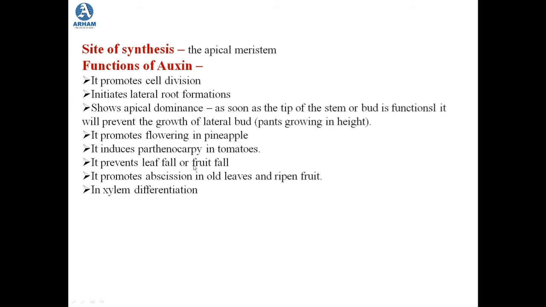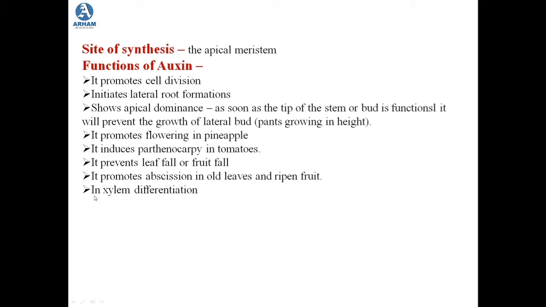When the leaf or the fruit are premature, that means if the fruit is raw on the tree, not ripened, and if the leaf is small and young, it will prevent the fall of these leaves and fruits. But once the leaves have turned old and the fruit has ripened, the same auxin will promote its abscission. So it works in both directions.